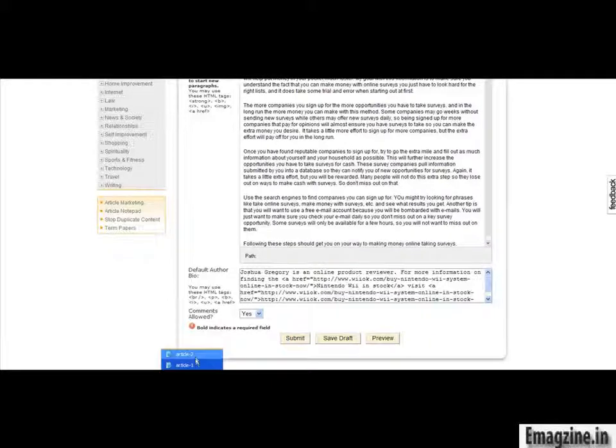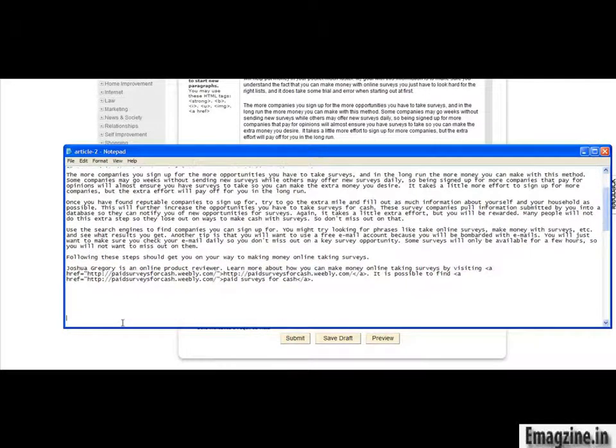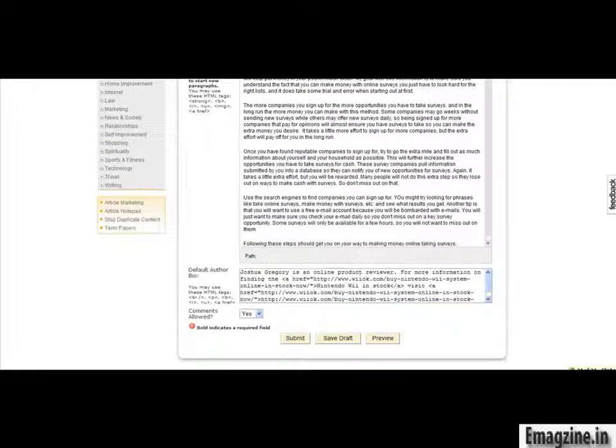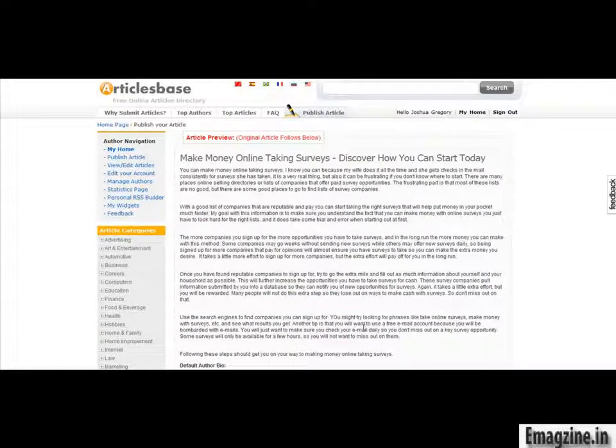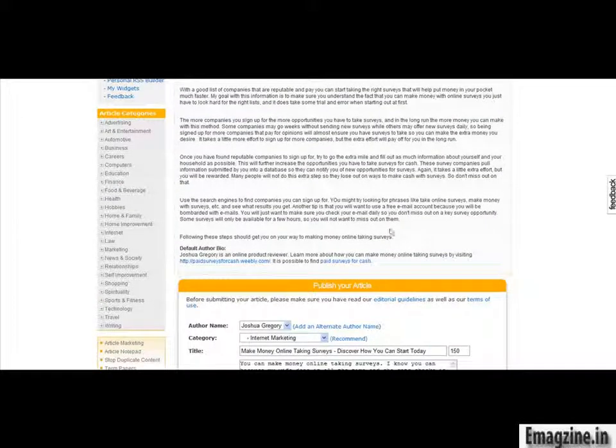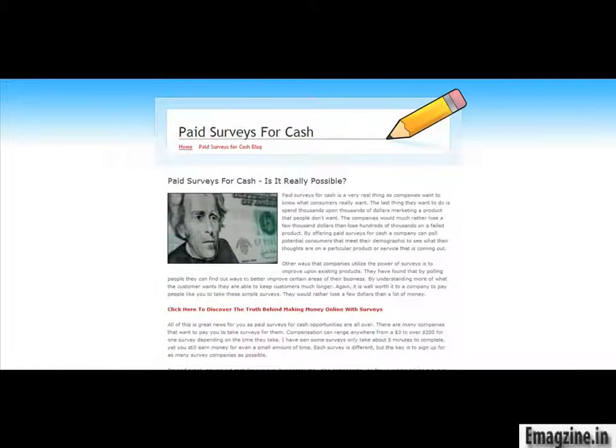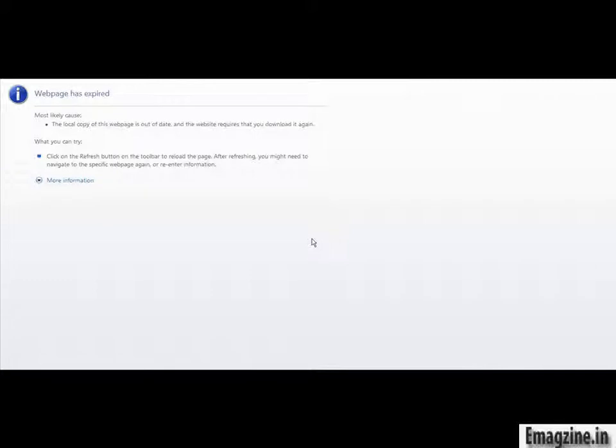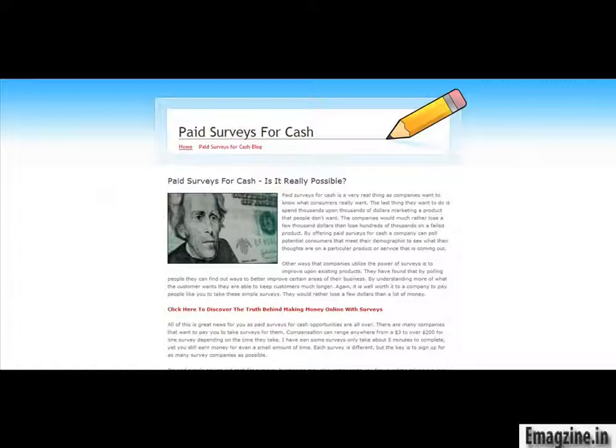Okay, and then we're just going to make sure we have the correct signature in there. I already have one in there as a default for another website I was promoting. And then we're just going to go ahead and click on submit or preview. I like to click on preview all the time just to make sure it was done correctly and to ensure that the links are working as they should. So the link looks like it is working. That's great. And then you would just go ahead and click on submit once you're done doing all of that.